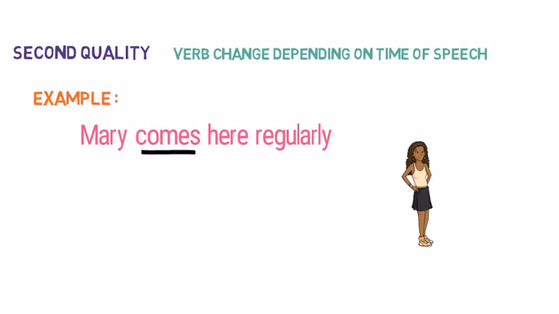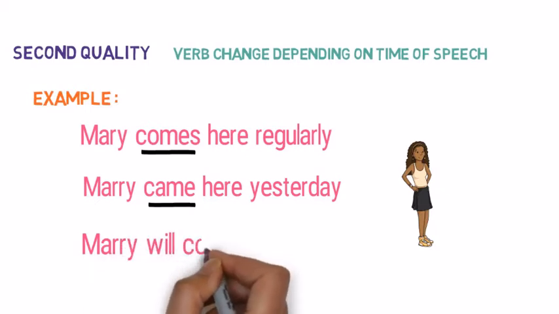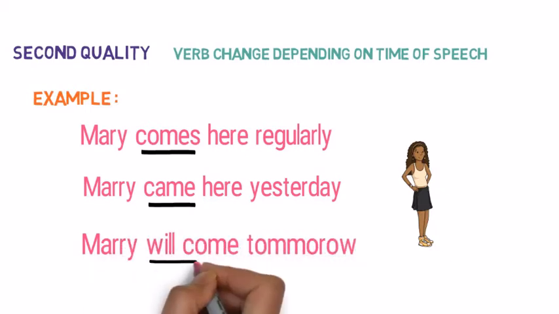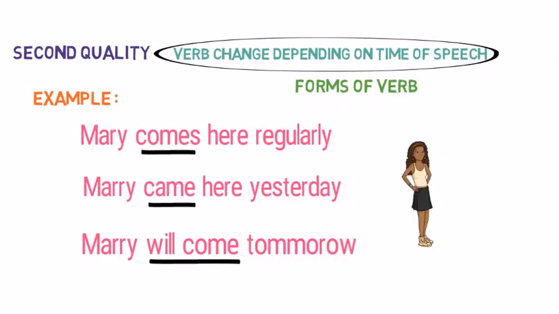Now see the past event. Mary came here yesterday. Here came is the verb and we are talking about a past event that she came yesterday. Now let's look at the future event. Mary will come tomorrow. Here will and come are the verb and we are talking of the future event. As you can see, for different time the same verb changed. Comes in the present, came in the past and will come in the future. These are the different form of verbs. We will discuss about them now.